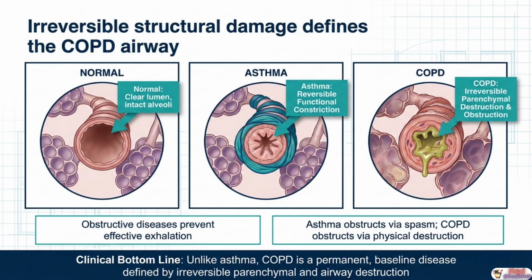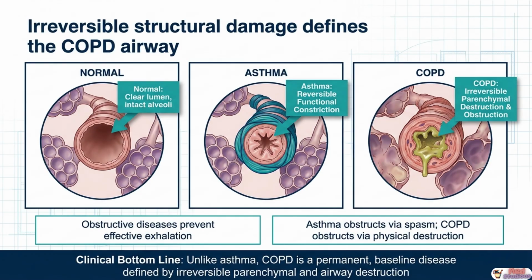In COPD, the situation is entirely different and fundamentally more serious. The obstruction is caused by permanent physical destruction of the airway and lung parenchyma. The actual tissue architecture has been dismantled. Alveolar walls are destroyed, elastic tissue is gone, and small airway walls are permanently thickened and scarred.